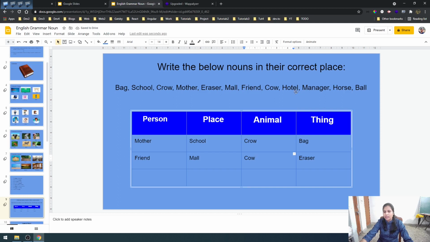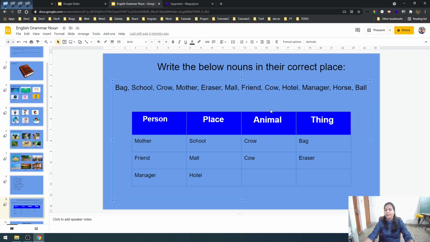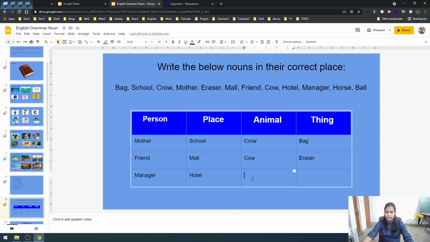Again the word is hotel. Okay. Hotel is the name of a place. So we will write hotel under place. H-O-T-E-L, hotel. Then again manager. Manager is a person. So we will write manager under person. M-A-N-A-G-E-R, manager. Our next word is horse. H-O-R-S-E, horse. So horse is an animal, isn't it? So we will write horse here.